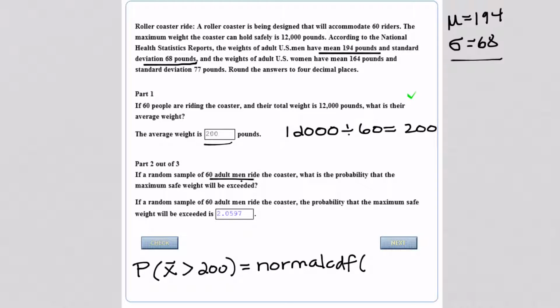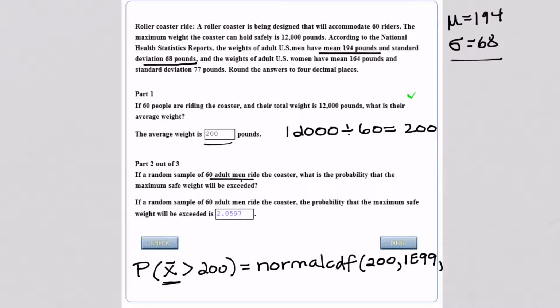Now this is that the sample mean is greater than 200, so it's a little different from the first problems that you saw with this, but let's see what we're doing. So we want to know the probability that the average weight will be greater than 200 pounds, because if the average is greater than 200, that means that the total of the 60 people will be more than 12,000 pounds. So we're going to go from 200 really to infinity, but we will put 1e99 into the calculator, and that's our approximation for infinity.